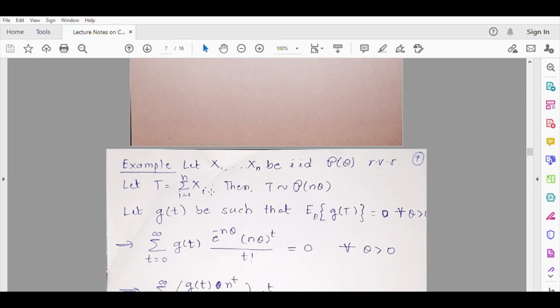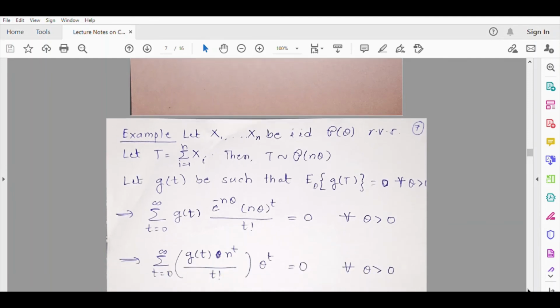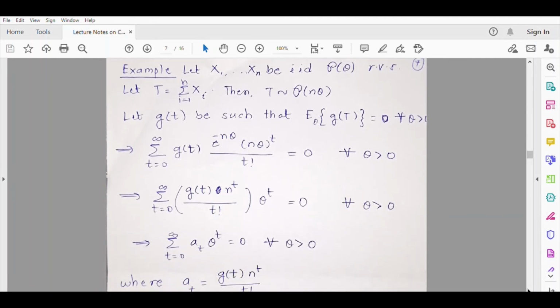So how can we prove it? We know the distribution. T will follow a Poisson distribution with mean n theta. Now suppose g(t) is a function of t such that the expectation of g(T) is 0 for every theta greater than 0. So it will mean you have this summation. Now let us try to simplify this: g(t) n raised to t upon t factorial into theta raised to t. See, this e raised to minus n theta you can simply remove. You can bring it outside the summation and then take it to the right side, so that you simply have this.